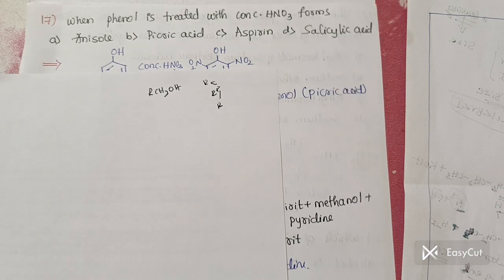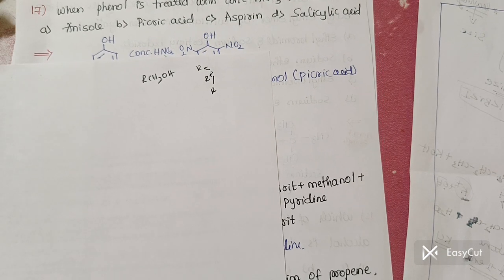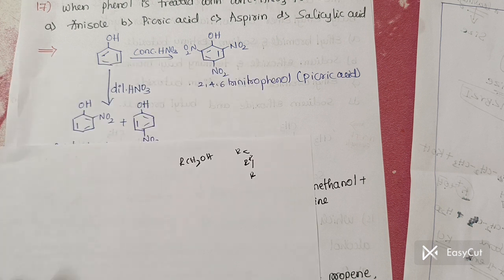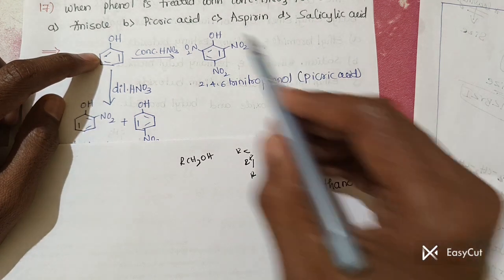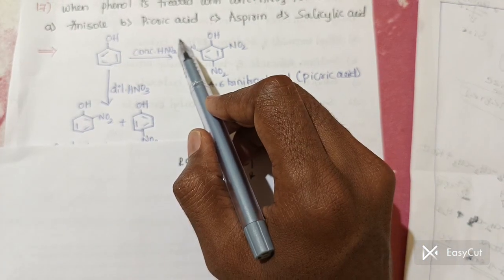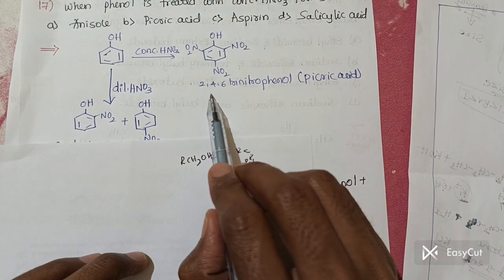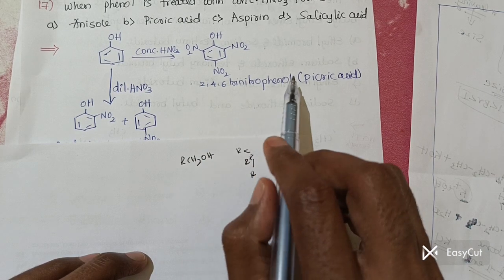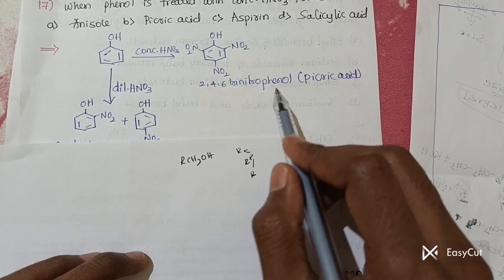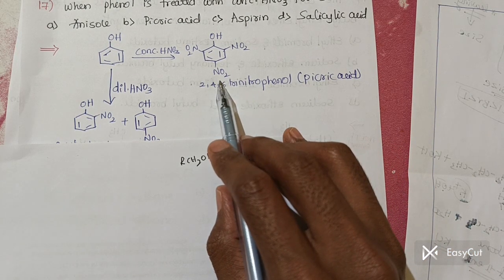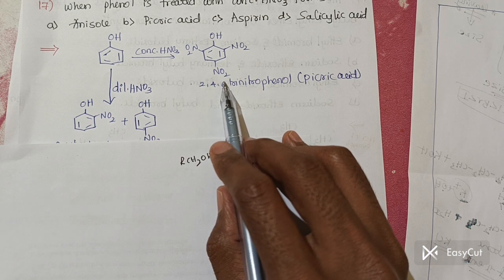See, we have two important reactions here: phenol reacted with concentrated HNO3, and phenol reacted with dilute HNO3. So I wrote the 2 reactions here. Whenever phenol is treated with concentrated HNO3, there is a formation of picric acid. What is this picric acid? This is 2,4,6-trinitrophenol. This is picric acid, which is yellow in color. Clear?